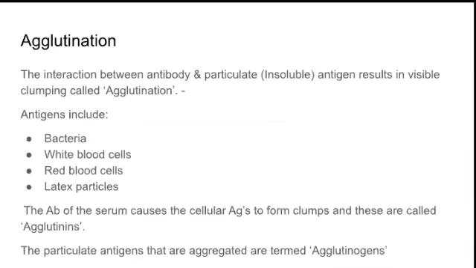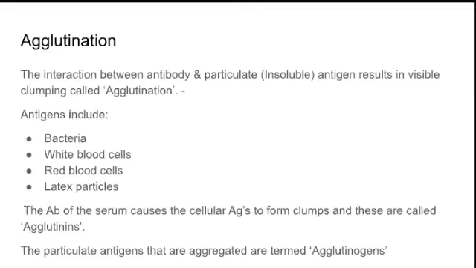So interaction of a soluble antibody and an insoluble antigen results in visible clumping, which is called agglutination. The antigens include bacteria, white blood cells, RBCs and latex particles. The antibody of the serum causes the cellular antigens to form clumps.